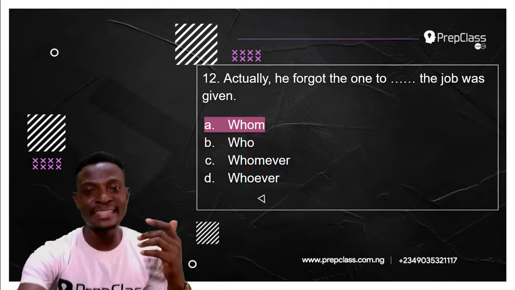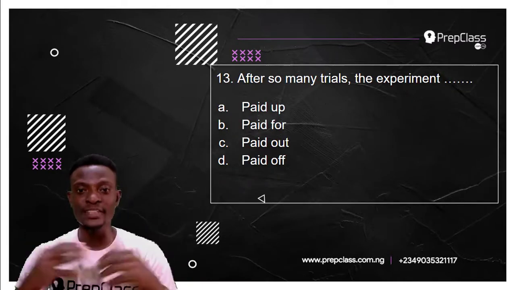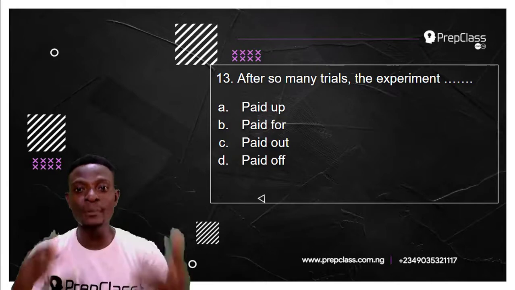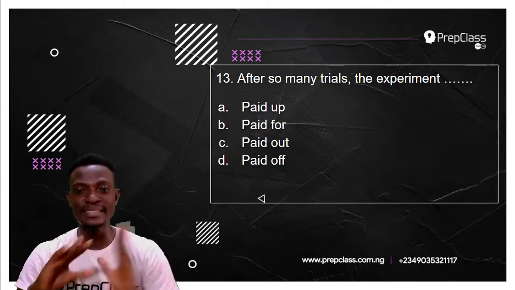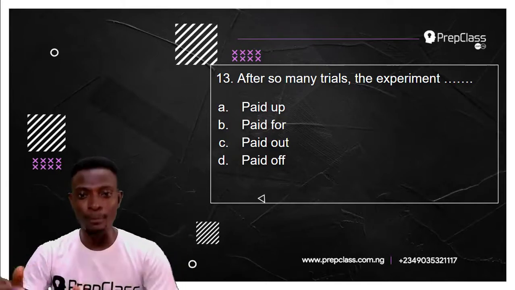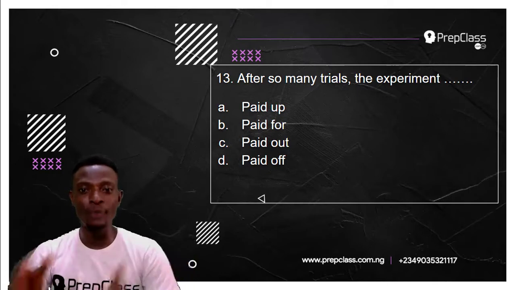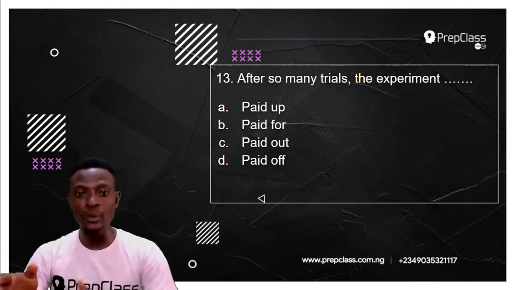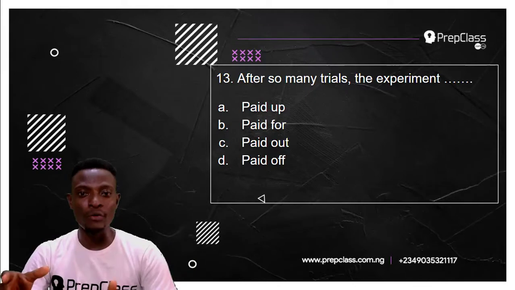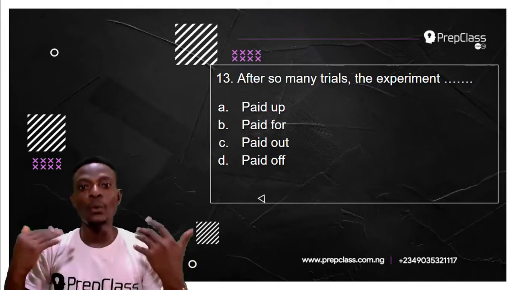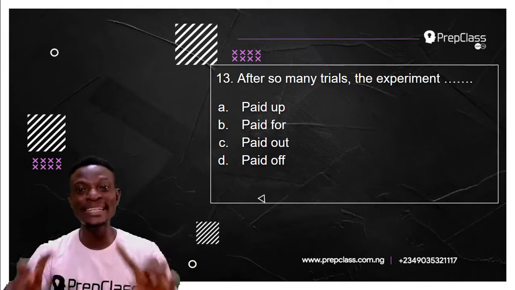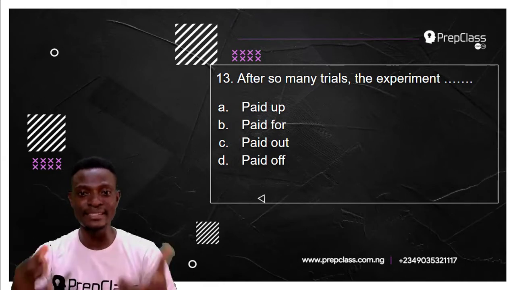Okay, question number 13. Question 13 reads, after so many trials, the experiment dash. A. Paid up. B. Paid for. C. Paid out. D. Paid off. So, which of these options best completes the gap in this sentence? After so many trials, the experiment dash.